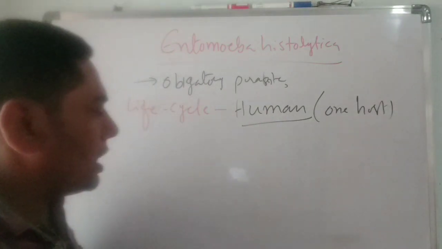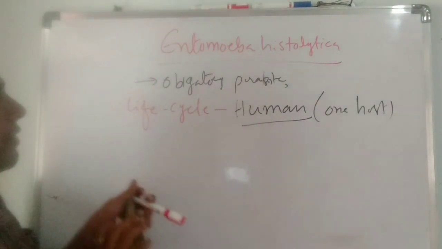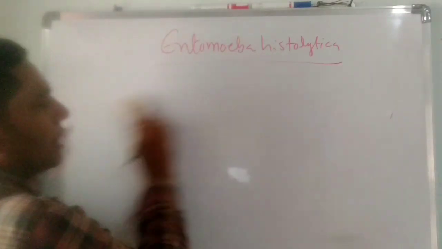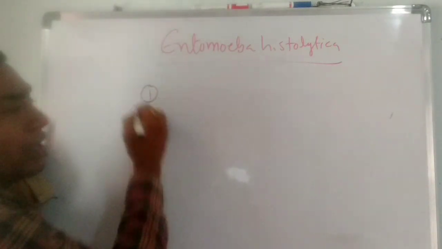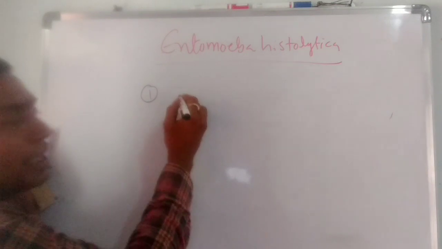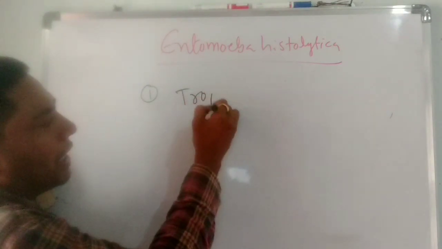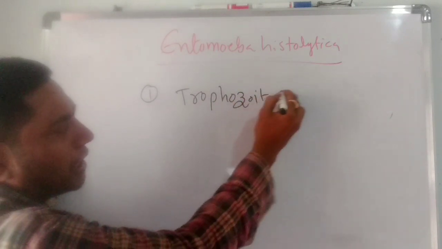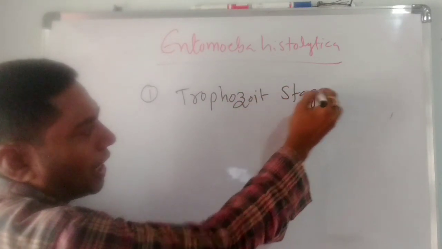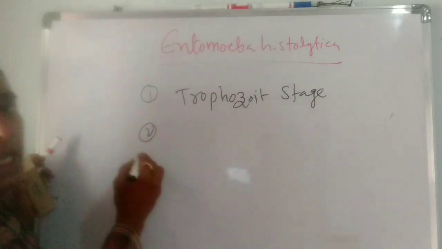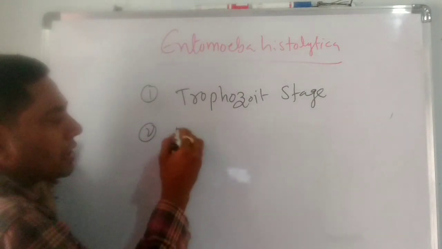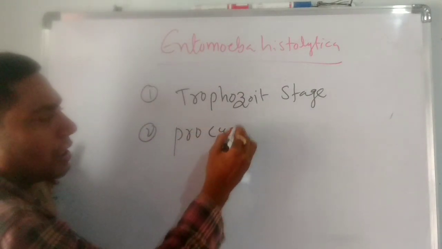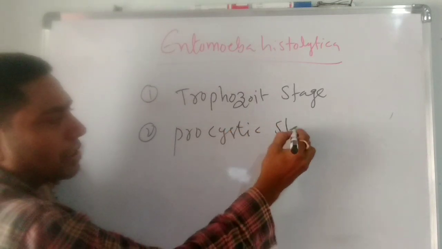The three stages of the life cycle of Entamoeba histolytica: the first one is the trophozoite stage. The second one is the procystic stage.